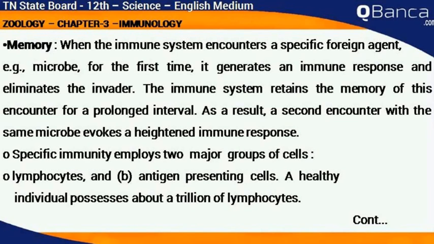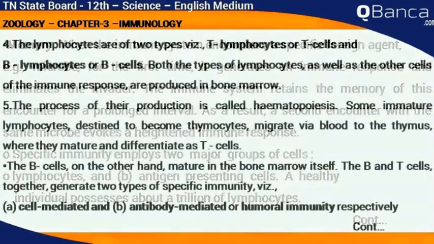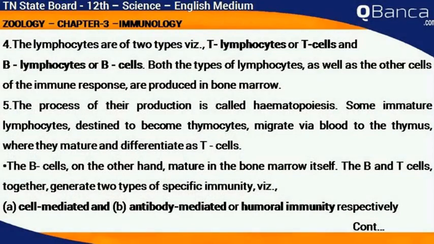Specific immunity employs two major groups of cells, lymphocytes and antigen-presenting cells. A healthy individual possesses about 1 trillion lymphocytes. The lymphocytes are of two types, T lymphocytes or T cells and B lymphocytes or B cells. Both types of lymphocytes as well as the other cells of the immune response are produced in bone marrow. The process of their production is called hematopoiesis.